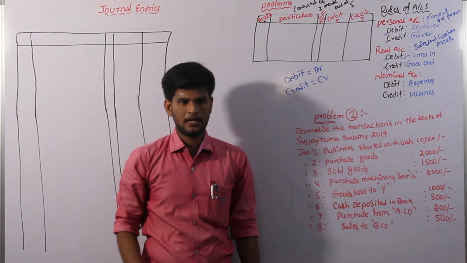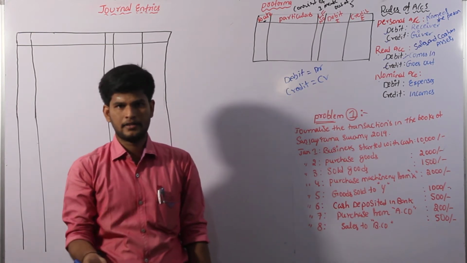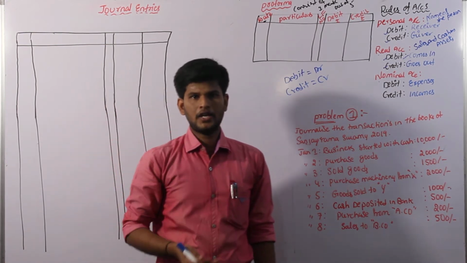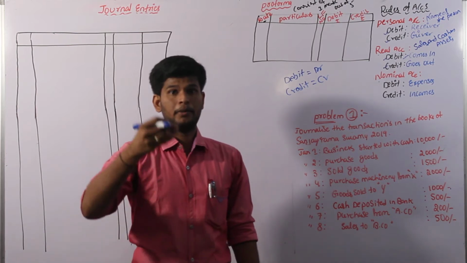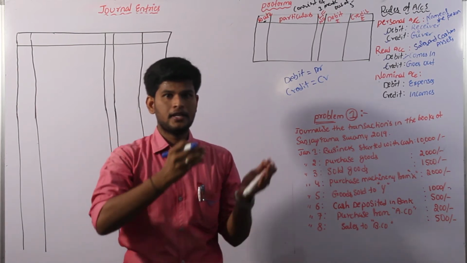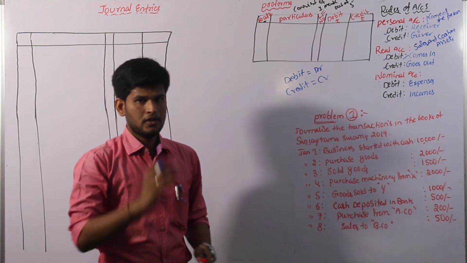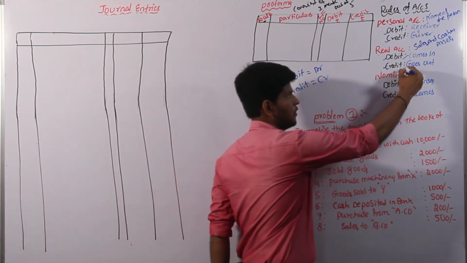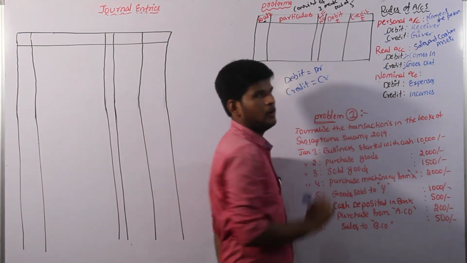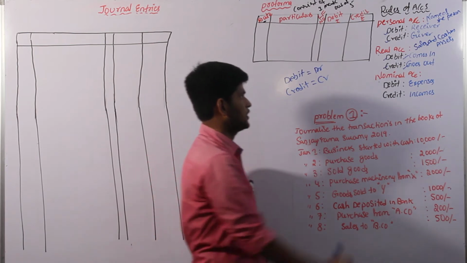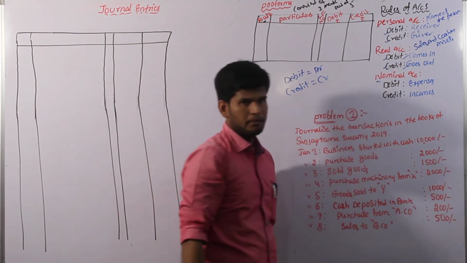Goes out is nothing but, if you purchase anything for our business, definitely we have to pay some amount. Payment means cash flows out from the organization. So that's the reason what goes out is always on the credit side of real account. And come to the third rule, that is nominal account.